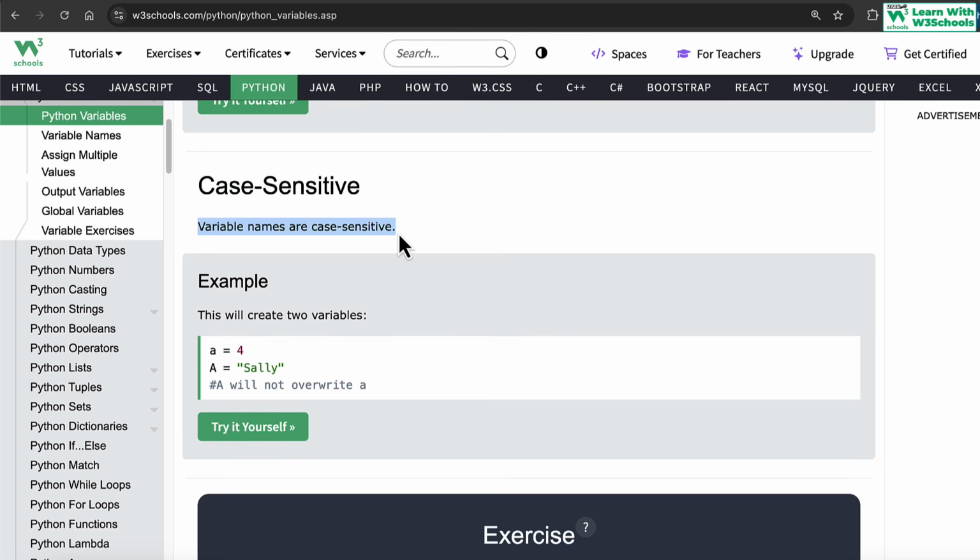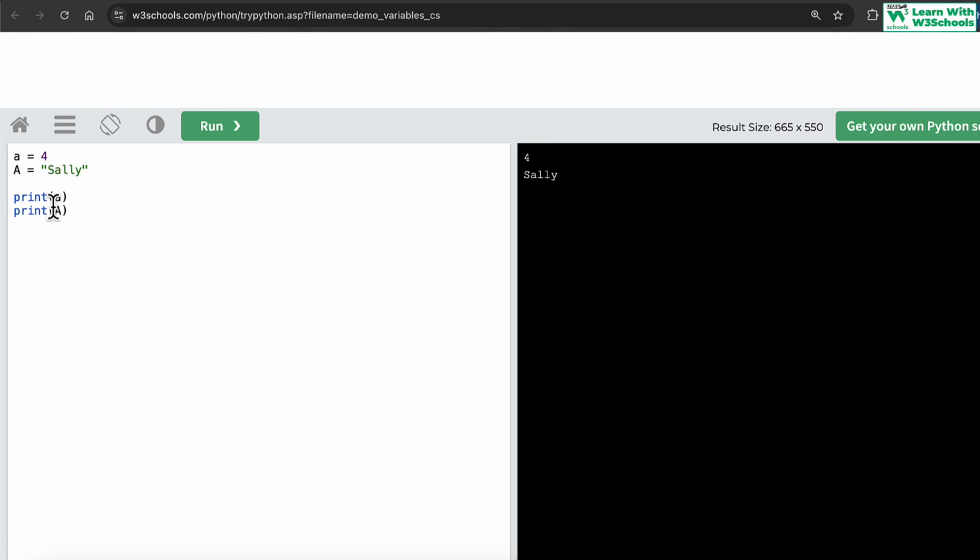Python is case sensitive, so be very, very careful about that. The variable names are case sensitive inside Python, meaning that capital A and small a are two different variables. So when you execute the code, you will notice that 4 and Sally are two different variables. It means that a is 4 and capital A is Sally. These two are two different variables. You can even have it in this way.